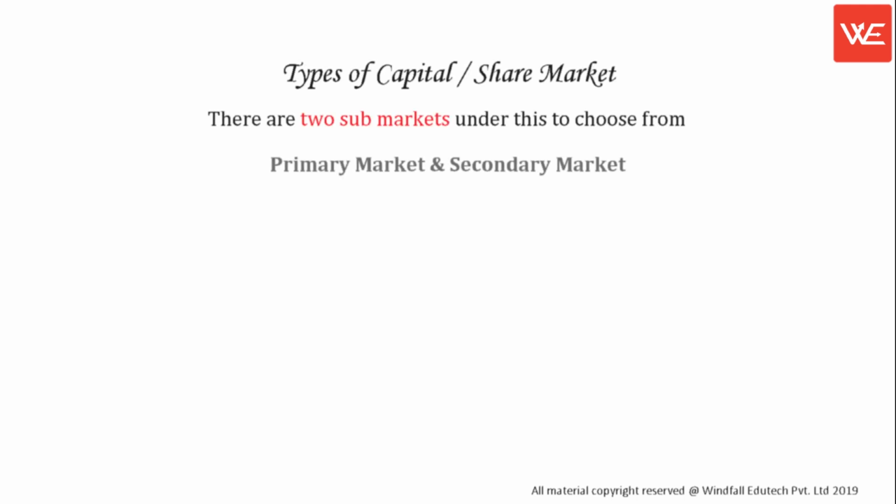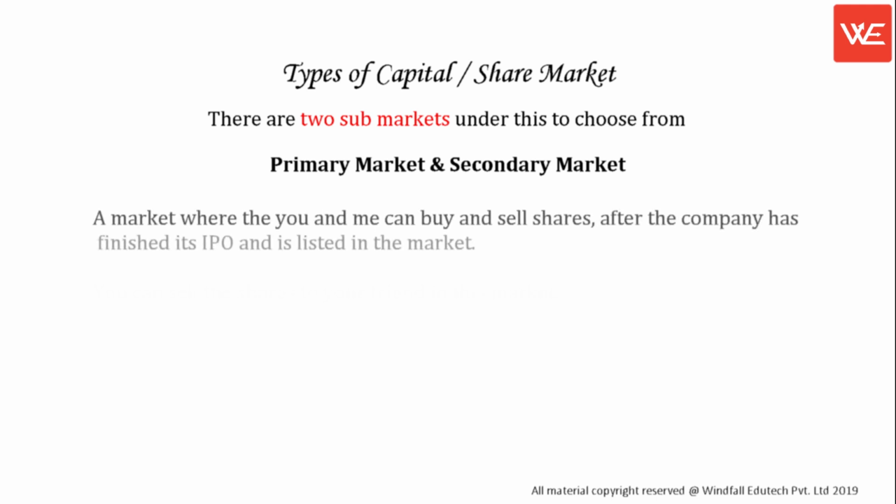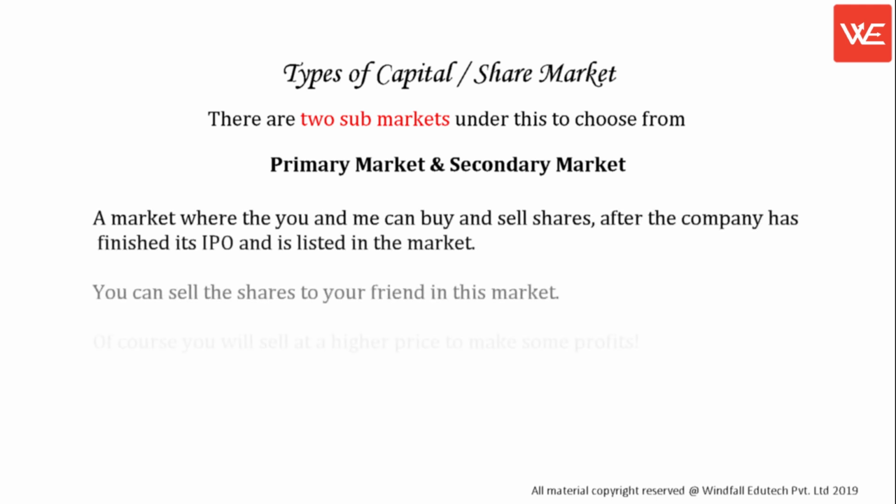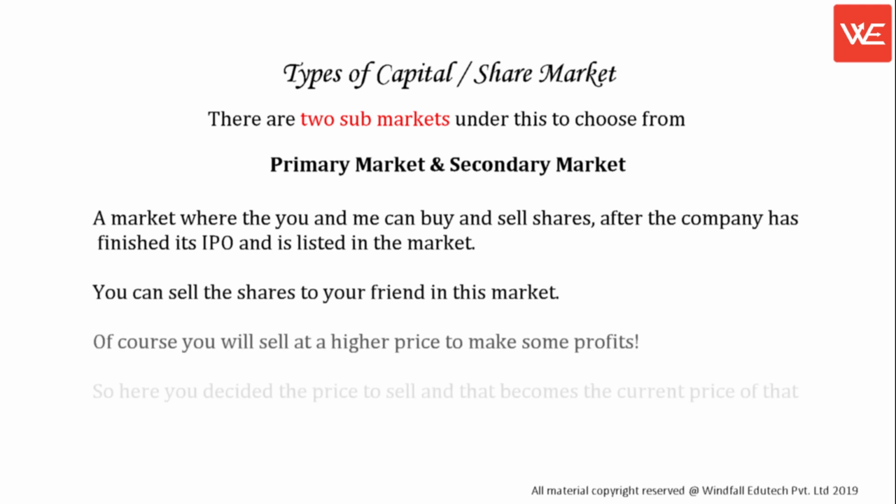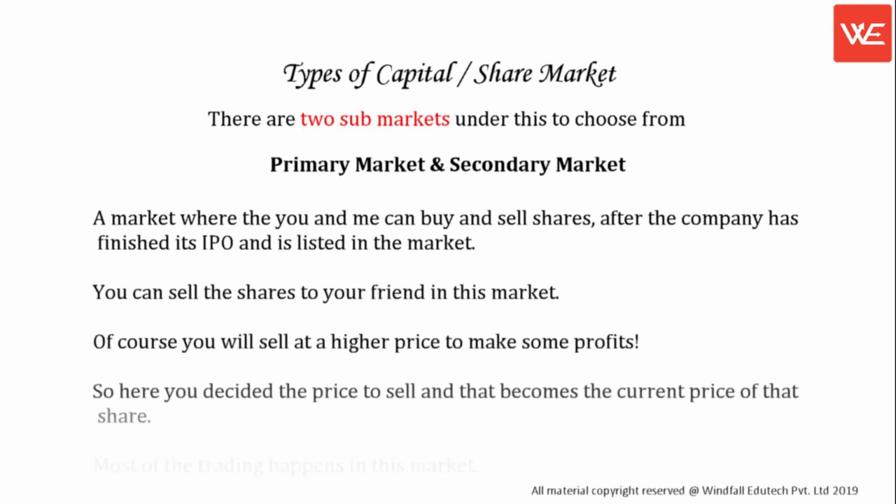Primary market and secondary market. Secondary market is a market where you and me can buy and sell shares, after the company has finished its IPO and is listed in the market. You can sell the shares to your friend in this market. Of course, you will sell at a higher price to make some profit. So here you decide the price to sell, and that becomes the current price of that share. Most of the trading happens in this market. Let's get into details of each market now.